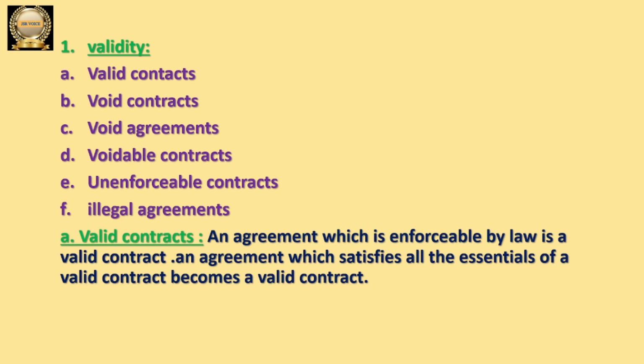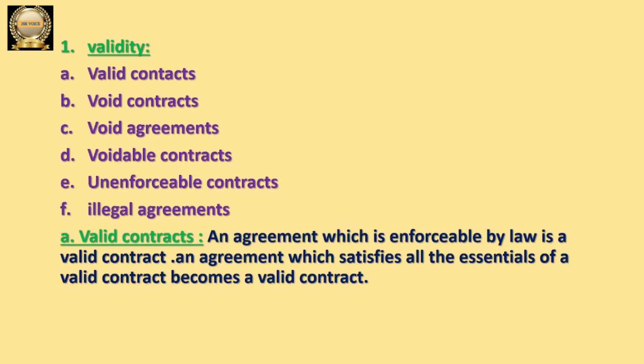First one is valid contracts, second one void contracts, third one void agreements, fourth one voidable contracts, fifth one unenforceable contracts, sixth one illegal agreements. Let us discuss what are all those now. First one is valid contracts. Valid, the word itself is saying that that contract is valid. So it is enforceable by law. So valid contract means it is an agreement which is enforceable by law.